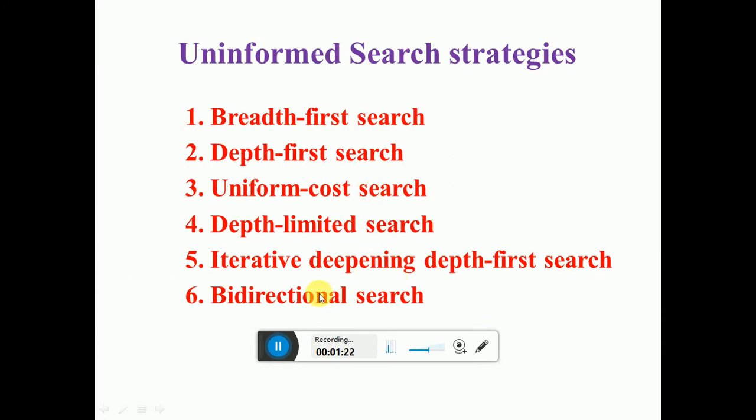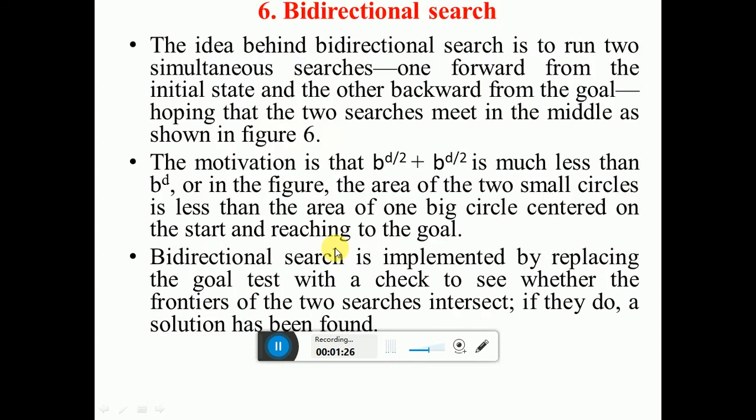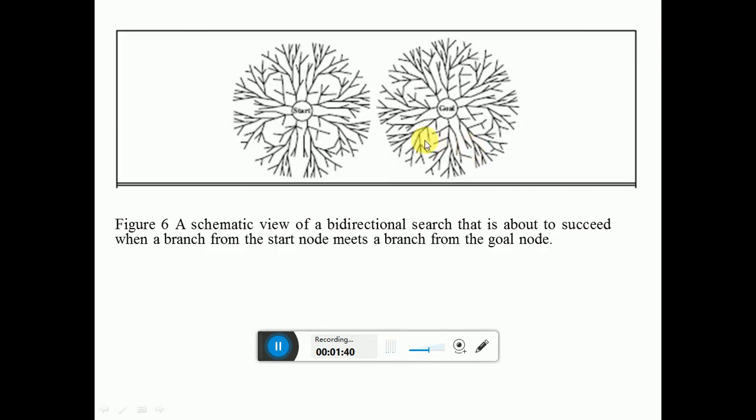Today we'll see this bidirectional search strategy. Up till now we studied 5 strategies. The idea behind this bidirectional search is to run two simultaneous searches, one forward from the initial state and the other backward from the goal. Just see this diagram. In this case, this is forward search and this is backward search.